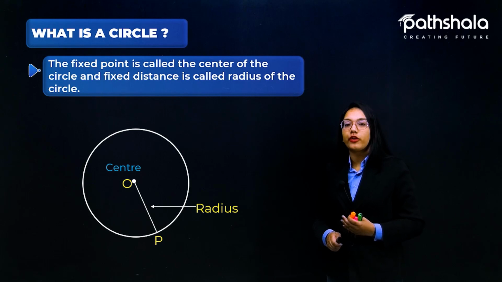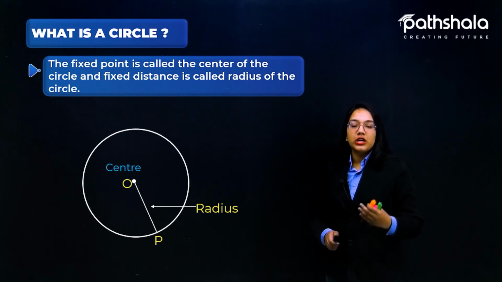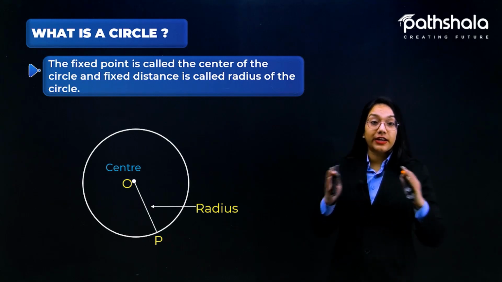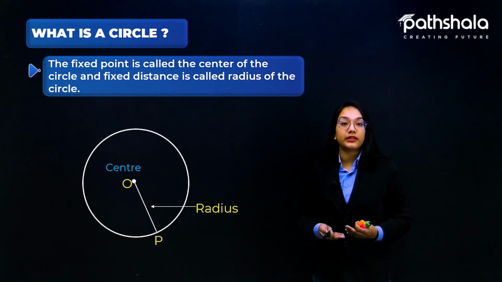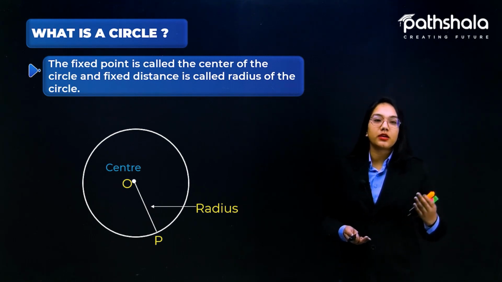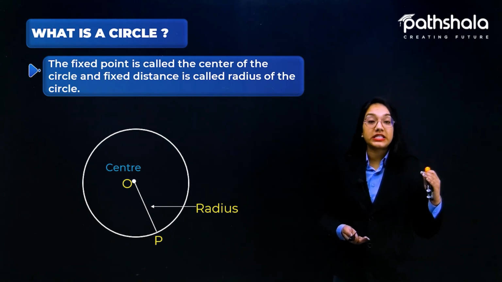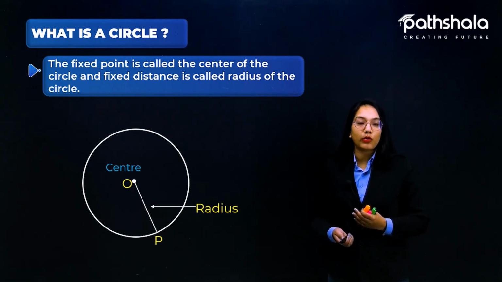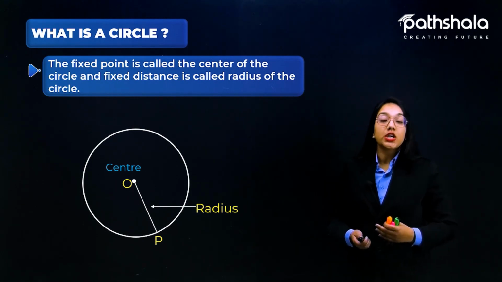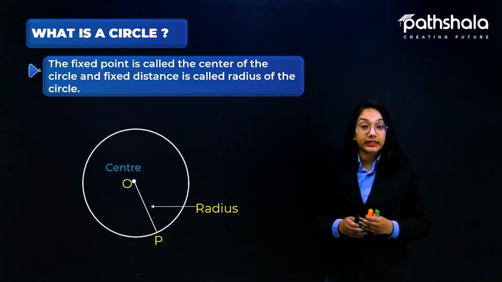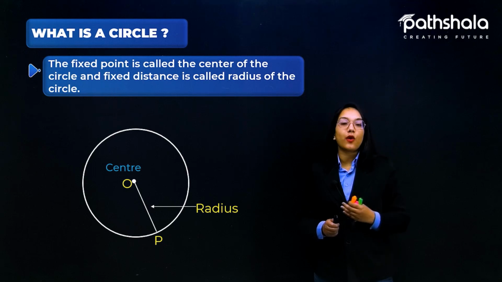So these are the two important points related with the circle. First of all, a circle is a collection of all the points in the plane that are formed in such a way that the distances of all those points from a fixed point always remain the same throughout the whole path which is traced. And furthermore, that fixed point is called the center, and the fixed distance is called the radius.